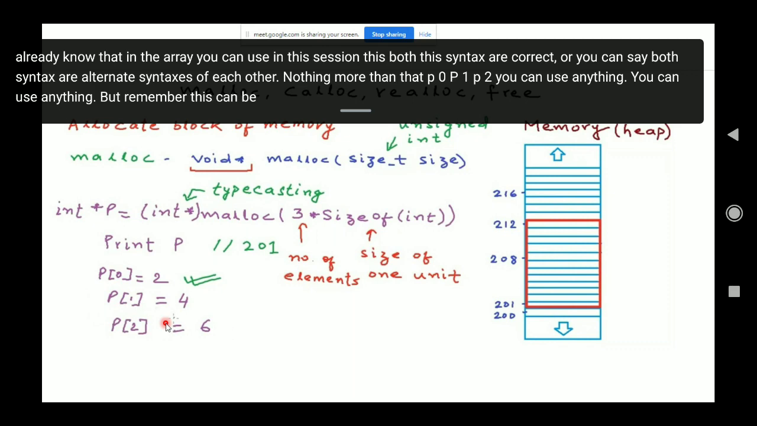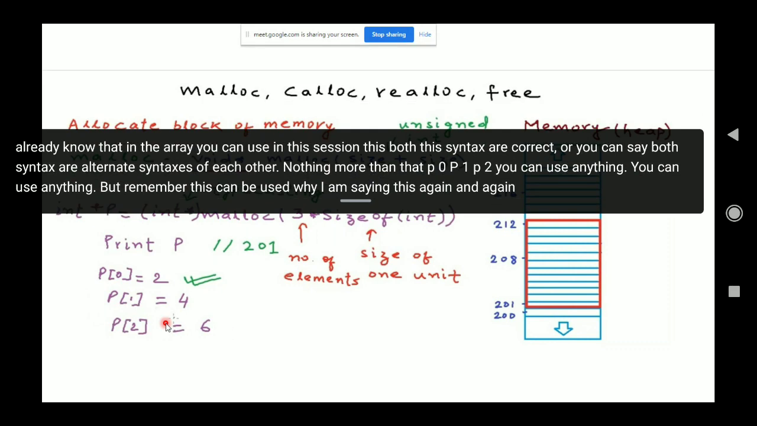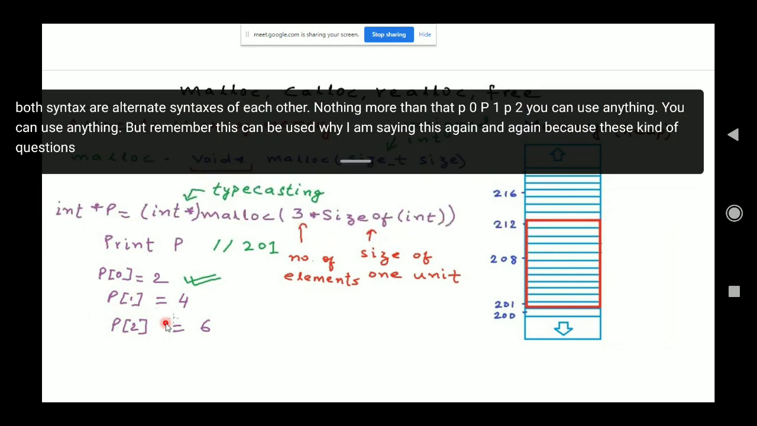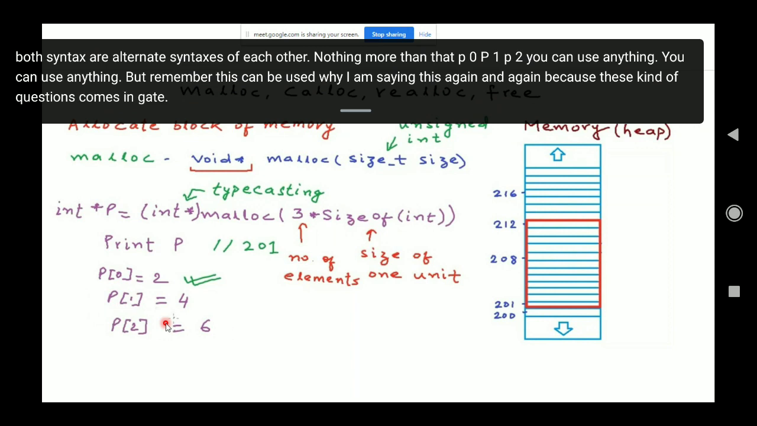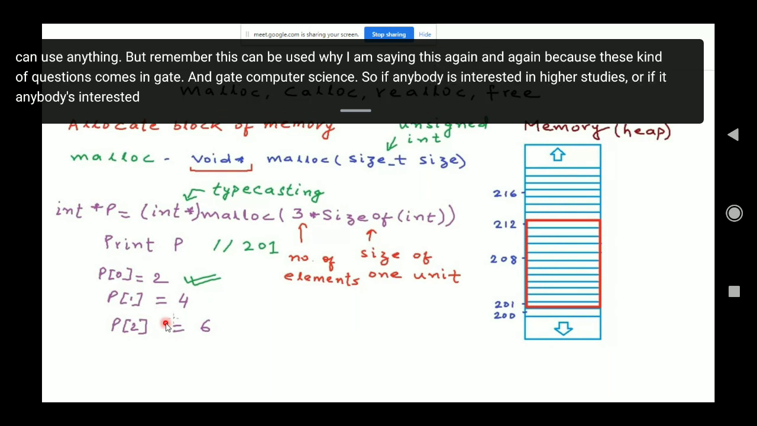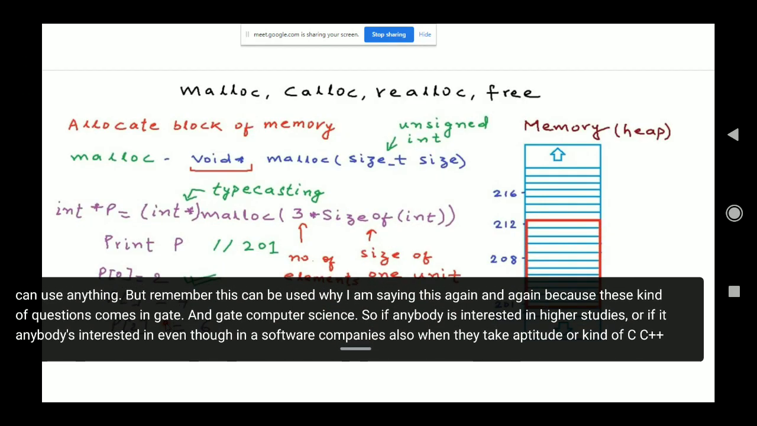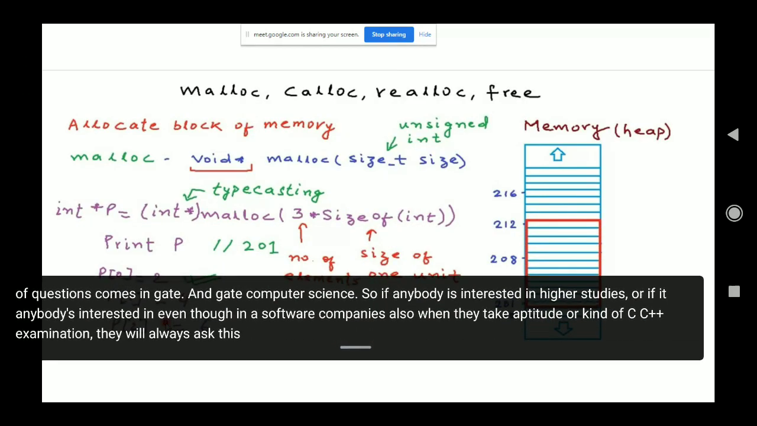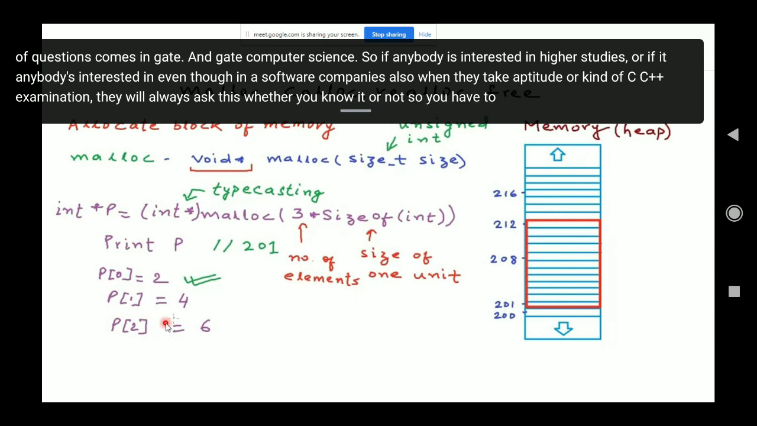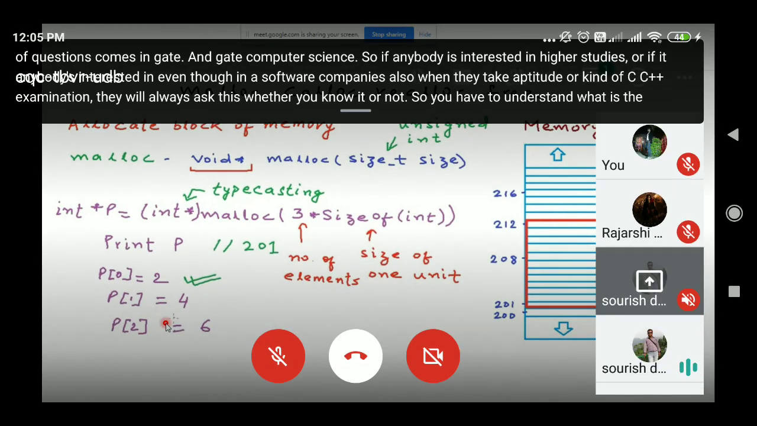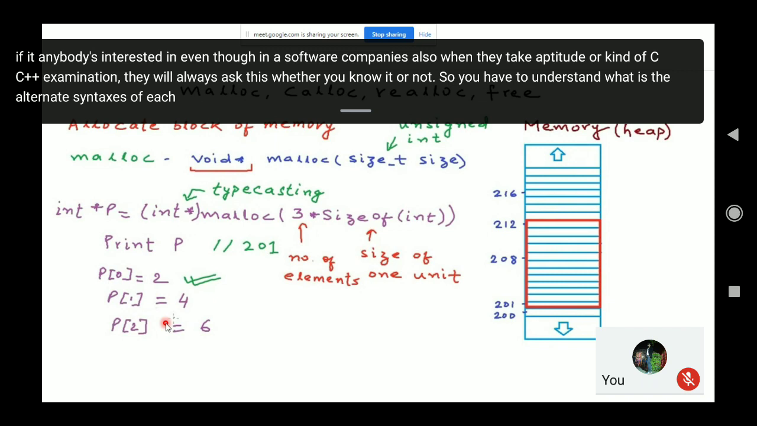Why am I saying this again and again? Because these kinds of questions come in GATE computer science. So if anybody is interested in higher studies, or even in software companies, when they take an aptitude or C++ examination, they will always ask this, whether you know it or not. So you have to understand the alternate syntaxes of each and everything.